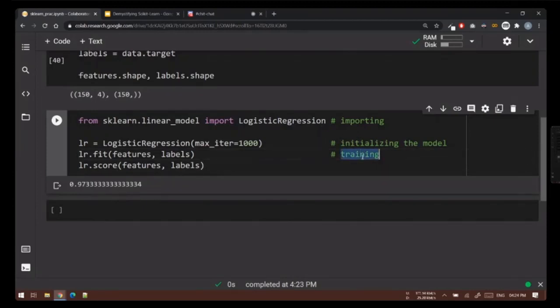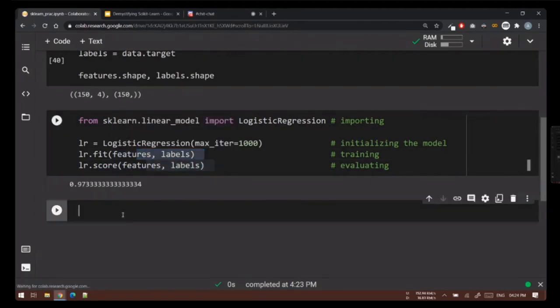This is where it will go and learn everything that is required from the data that we have passed. And finally, here we are calculating the score, or evaluating our model. Let's double click on each of these things to understand better what is happening under the hood.